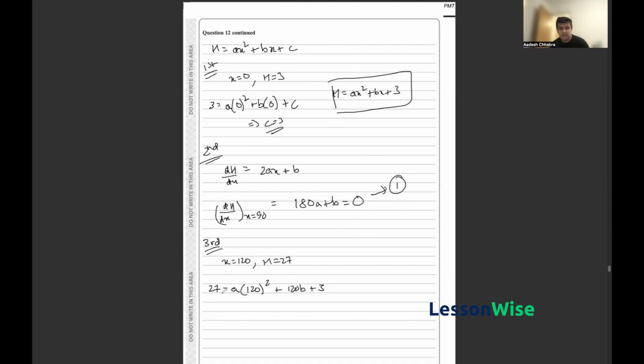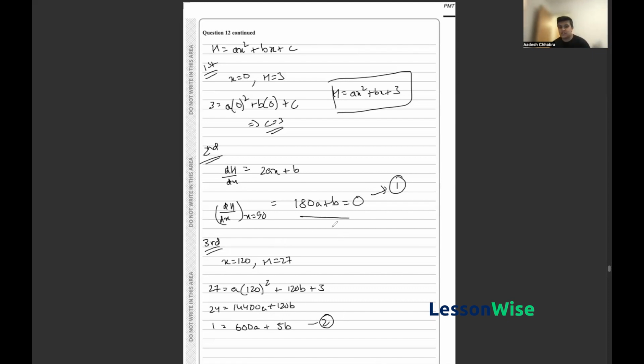We can go ahead and simplify this further. So we have 24 is equal to 14,400a plus 120b. If you wanted to simplify this further, divide the whole thing by 24, you get 1 is equal to 600a plus 5b. And that thus yields our second equation.